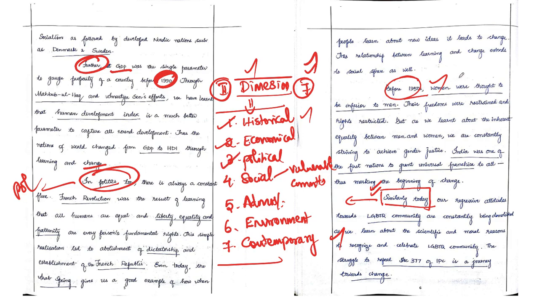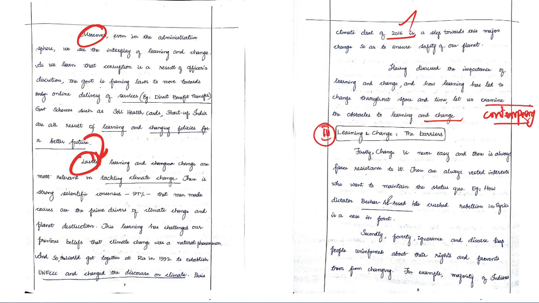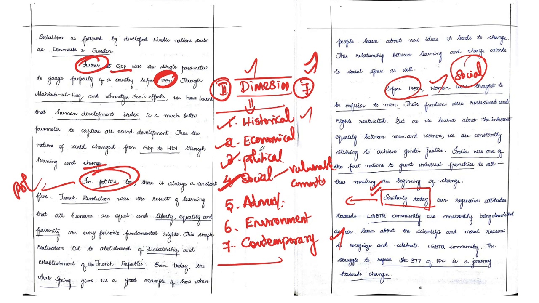Then the next thing is talking about vulnerable communities, that is a social dimension. Here we can talk about tribes, women, the LGBT community, minorities, all those sectors, which can be covered under the social dimension. Followed by that, he has also talked about the administrative perspective, which we have been talking about. Then he has moved to the climate change topic. This is an environmental perspective. Followed by that, he has moved to the contemporary perspective. So these are the 7 dimensions which we can bring into our answer to fetch maximum marks.